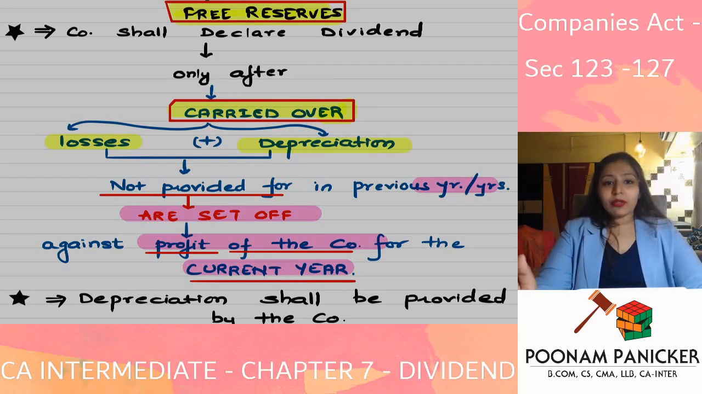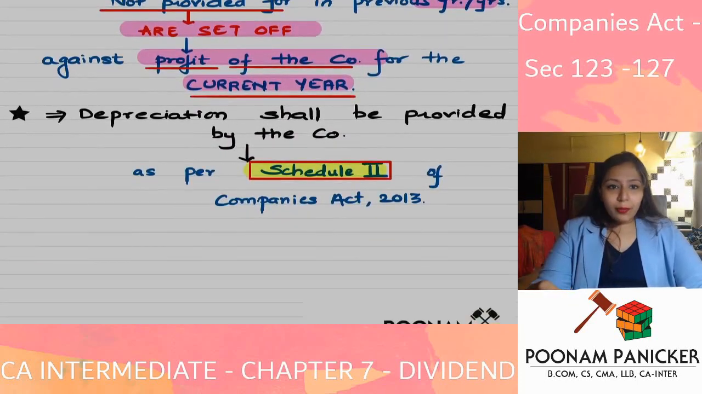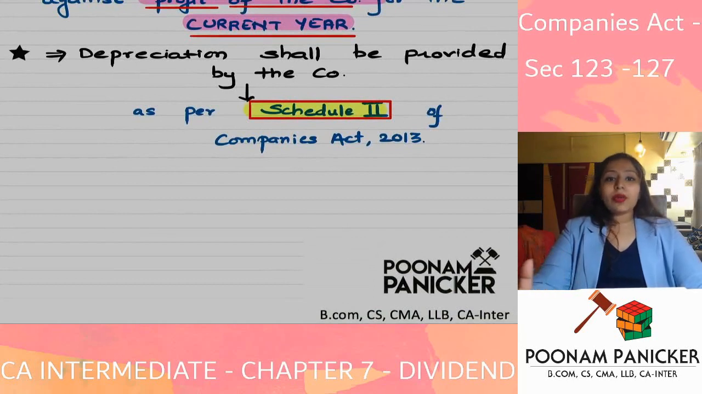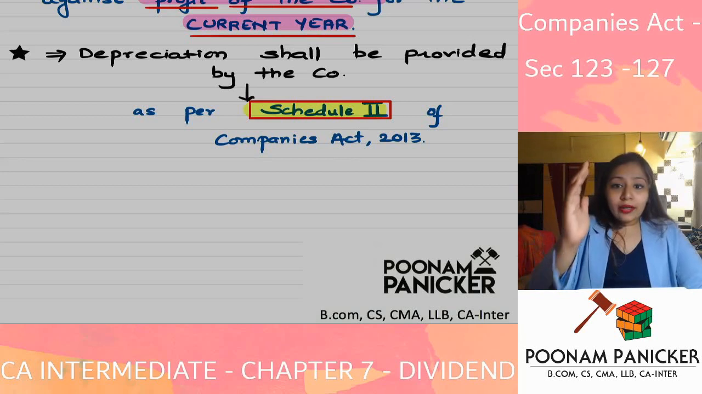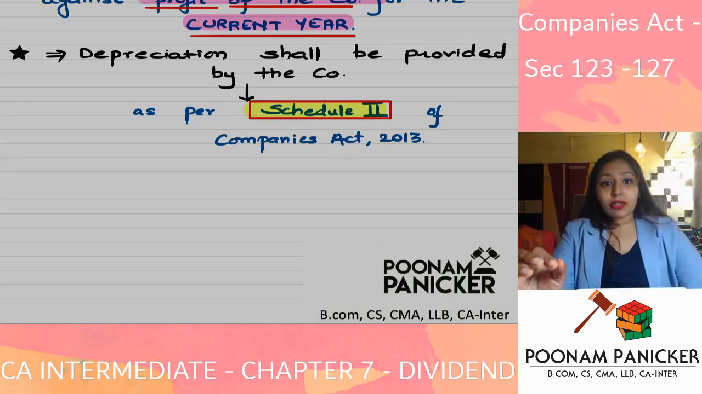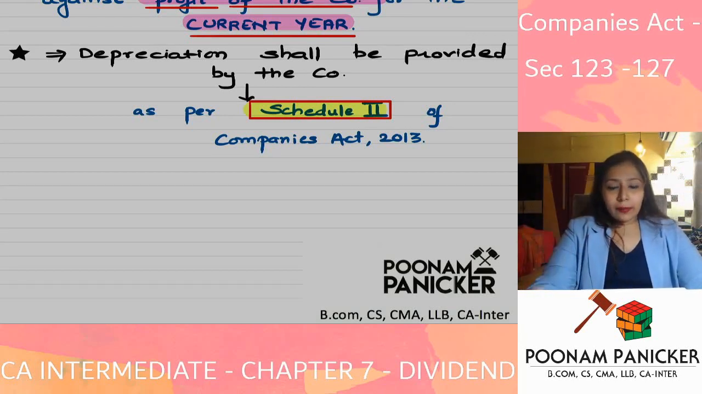Only then will you declare dividend. One point which can be asked in a multiple choice question is that when you are talking about depreciation, you are saying that profits after depreciation are transferred to reserves. So when you say you can give dividend out of profits transferred to reserves after depreciation, in what manner do you have to provide depreciation?